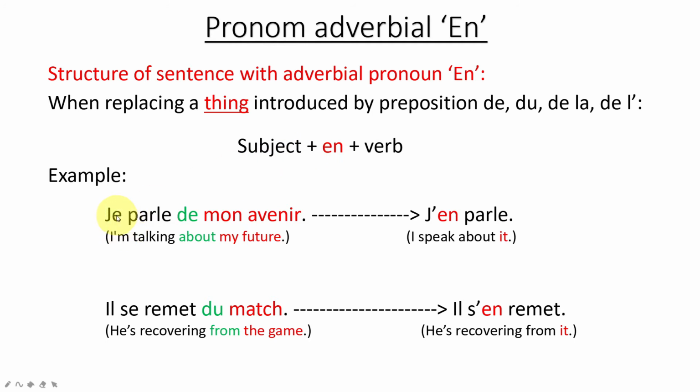Let's see some examples. Je parle de mon avenir. We are going to use the pronoun en to replace de plus the thing, mon avenir. So j'en parle. In this case, je becomes j' because the word coming after starts with a vowel. So je becomes j' in front of a vowel or mute h.